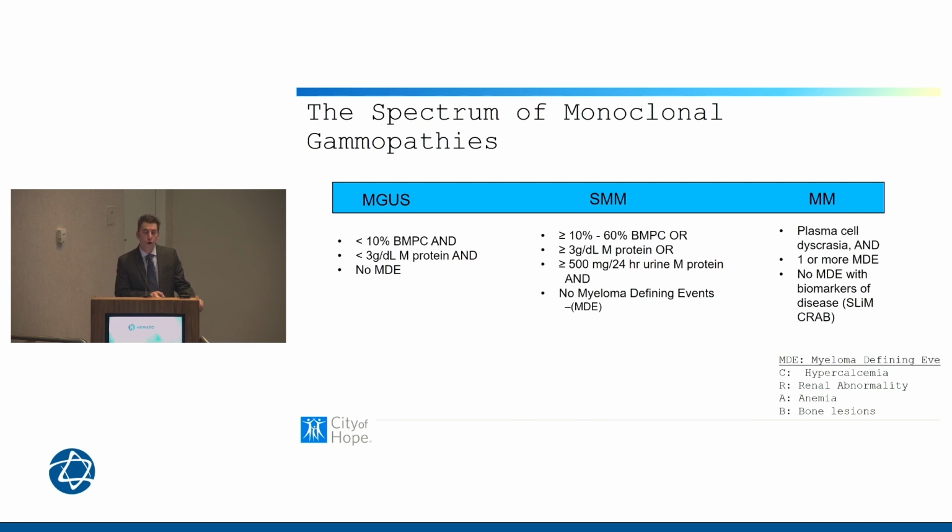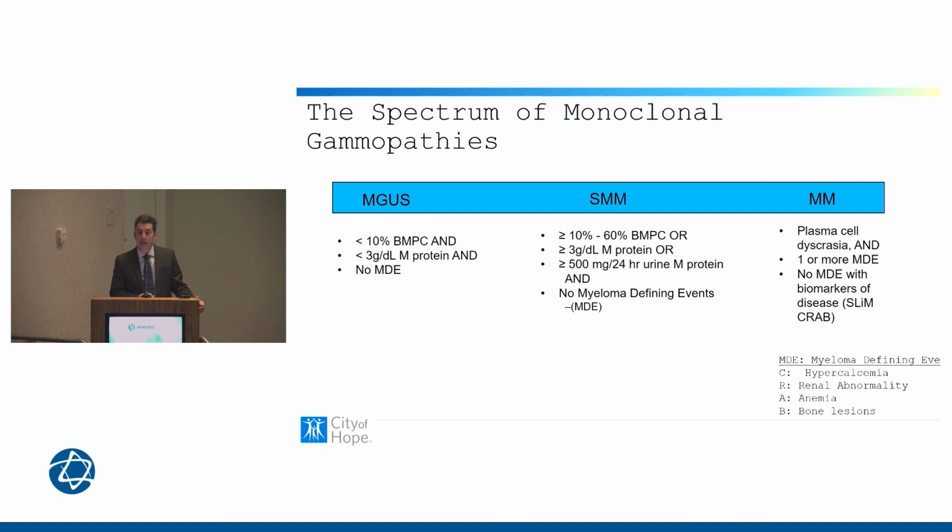And of course, no myeloma-defining events, which I define here in the lower right corner as those classic CRAB criteria of hypercalcemia, renal insufficiency, anemia, and bone disease. And if there's a higher plasma cell burden, we move over to smoldering multiple myeloma, where we have at least 10%, but less than 60% plasma cells in the bone marrow, and a higher monoclonal protein in the blood or the urine. But again, no myeloma-defining events.